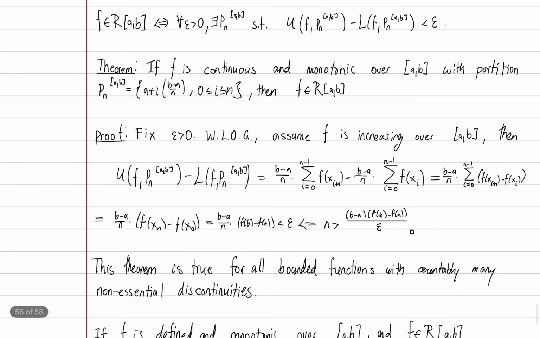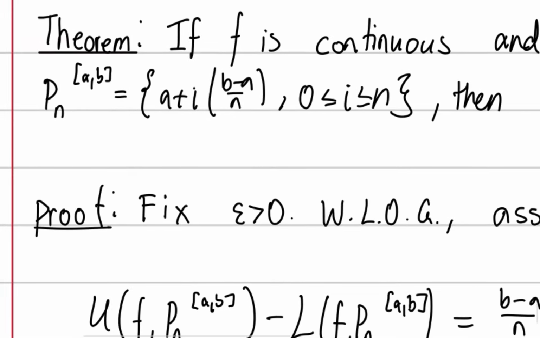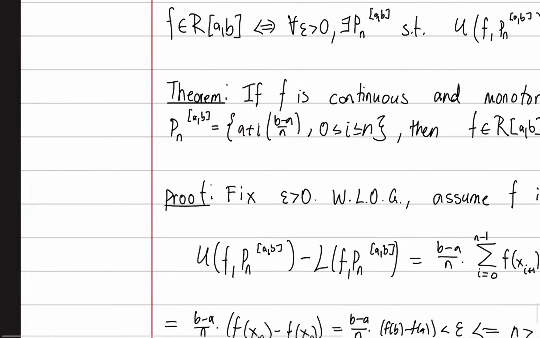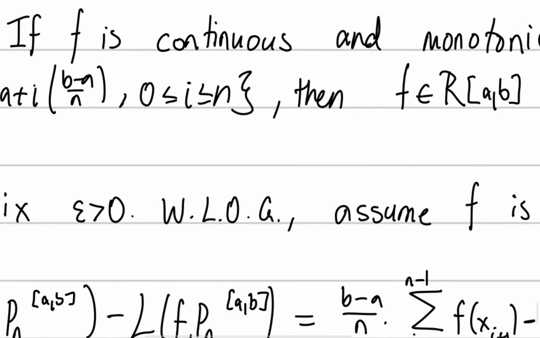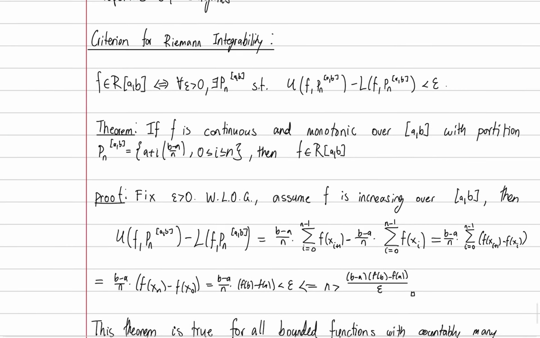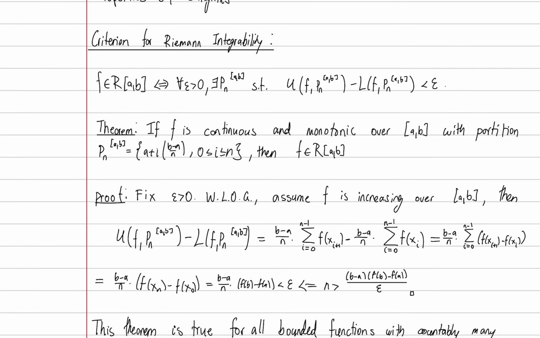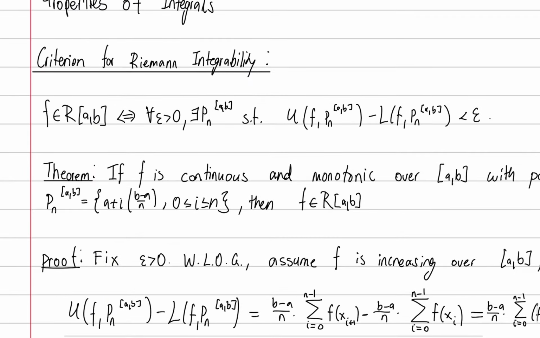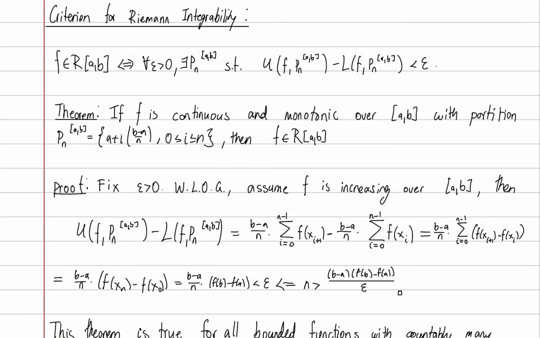And that is that if f is a continuous and monotonic function over a closed and compact interval [a, b] with the specific partition, this one, then F is Riemann integrable. It's just saying that continuous and monotonic functions are integrable, and we can prove it. And first, we're going to use this criterion. So we're going to fix epsilon to be greater than 0 and assume F is increasing, without loss of any generality.